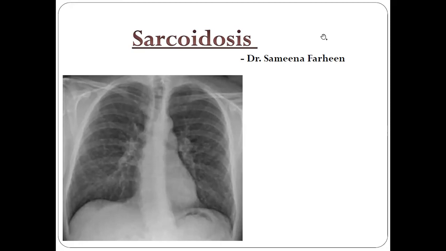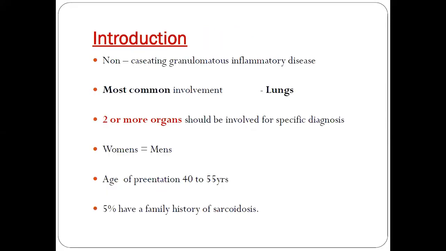Hi everyone, today's topic is sarcoidosis. The pathognomonic thing in sarcoidosis is a non-caseating granulomatous multi-system inflammatory disease, and the most common organ involved is the lungs, which is present in 90% of the patients. The male and female ratio is equal. The age of presentation is 40 to 55 years.